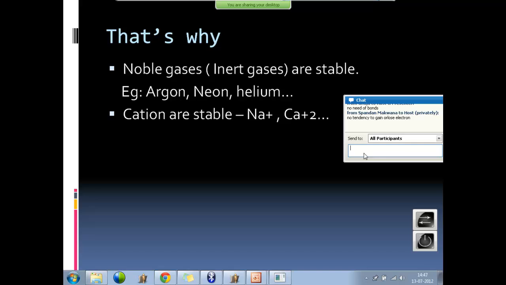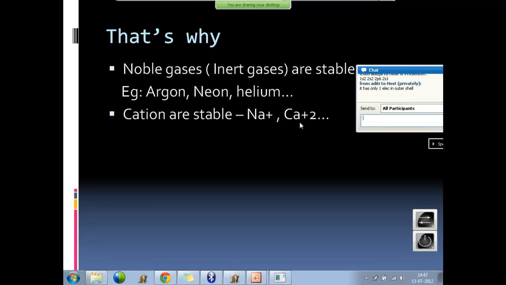Yeah, what happened when you wrote? 3s1 is there, right? So if it loses 1 electron, it becomes stable, with 2p6. That's why always Na plus is there. Na plus 2 is never there. Okay? Also same case with calcium. Calcium plus 2 loses 2 electrons to become stable. Alright? Calcium can be plus 1 and plus 2, never plus 3. Okay.